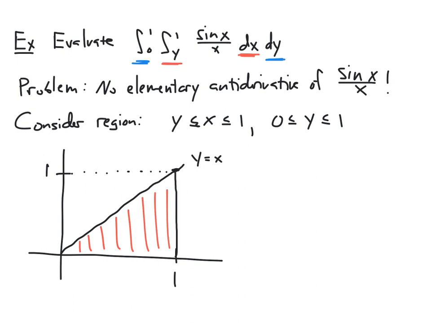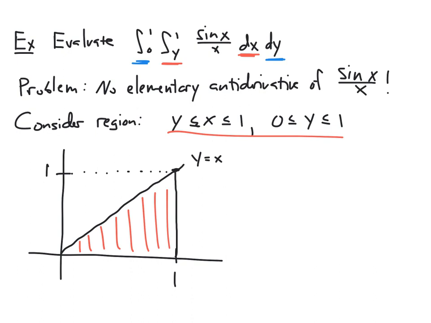Right? And you can check that if you look at it carefully. Every point in that region is going to satisfy y being between 0 and 1, and it's also going to satisfy x being less than 1 and having an x-coordinate bigger than the y-coordinate. And that's exactly what our region was supposed to be. And so this is our region here.